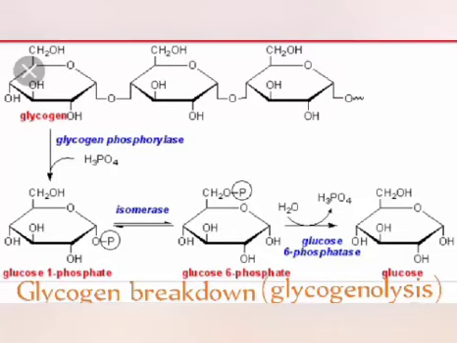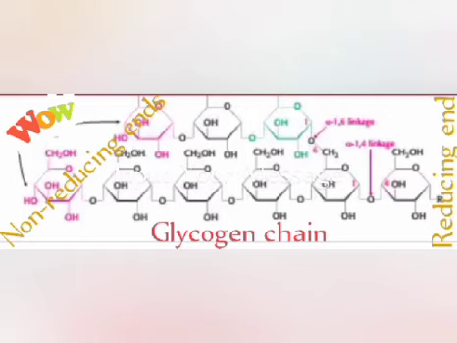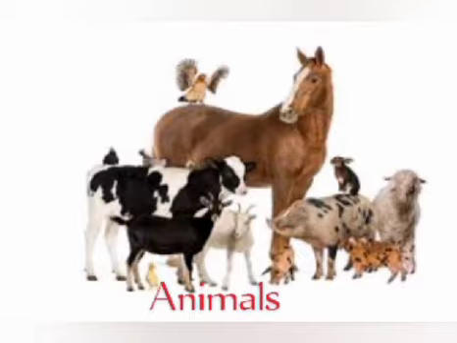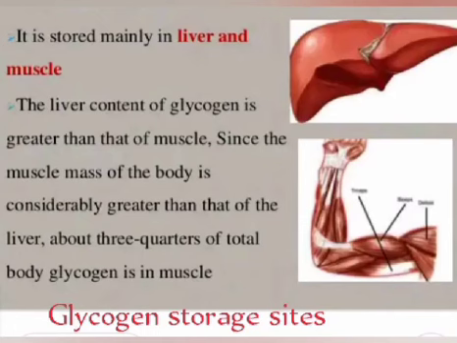In a few minutes, I shall be talking on glycogen breakdown. Glycogen is the storage form of carbohydrate, or polysaccharide, in animals or humans, mainly in the liver or muscles.